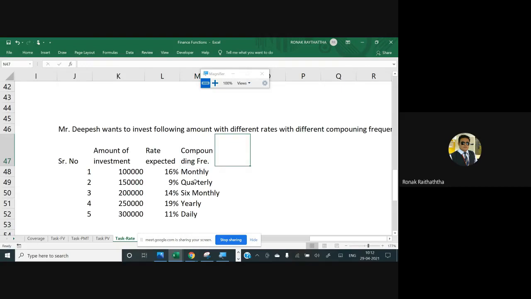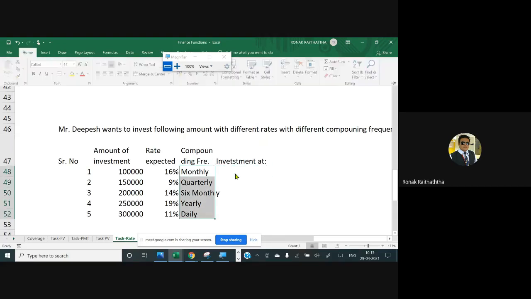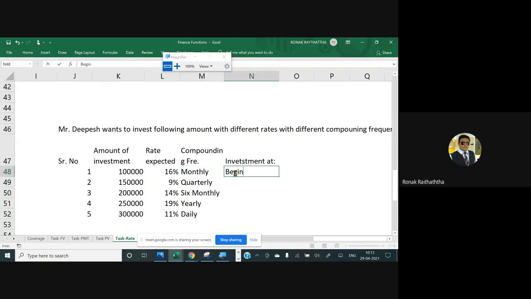Then, sir, the investment is made at the beginning of the period in the first case, then it is end of the period, then beginning of the period, again end of the period, and this one is beginning of the period.